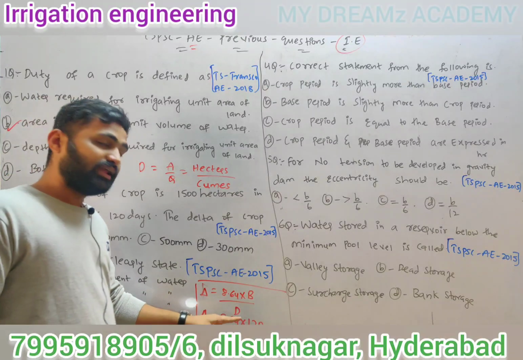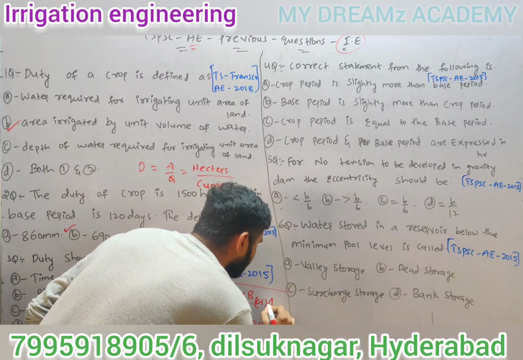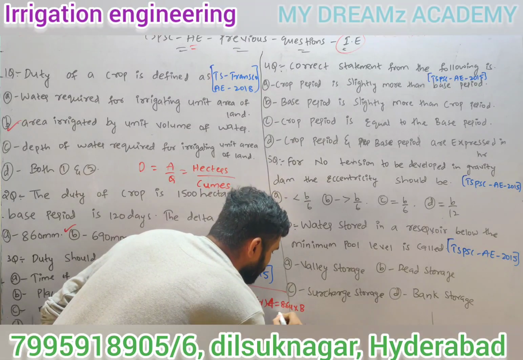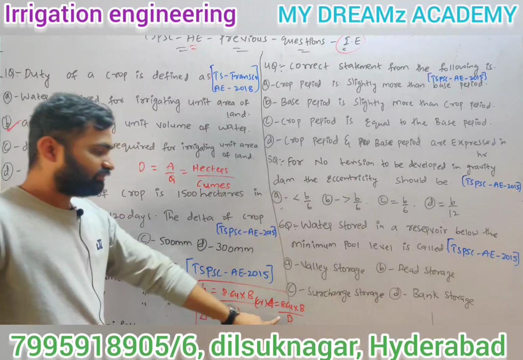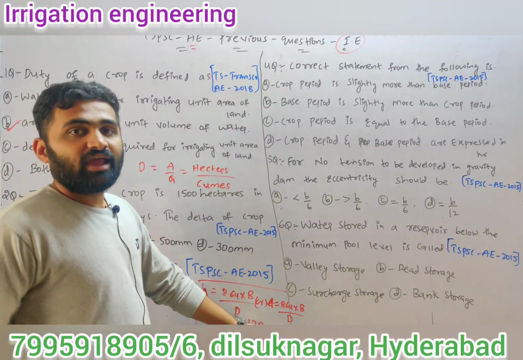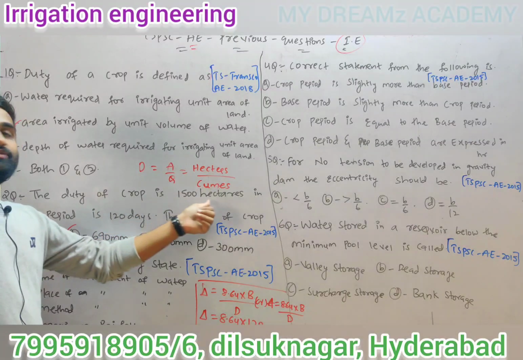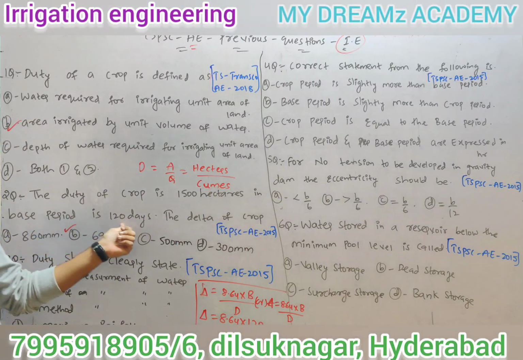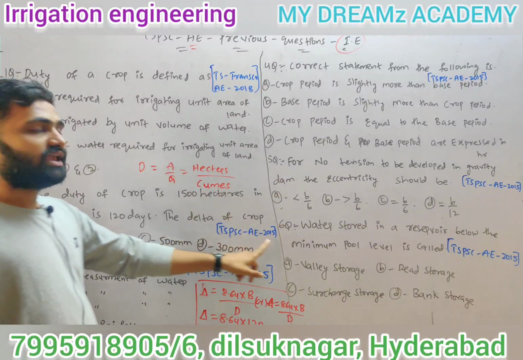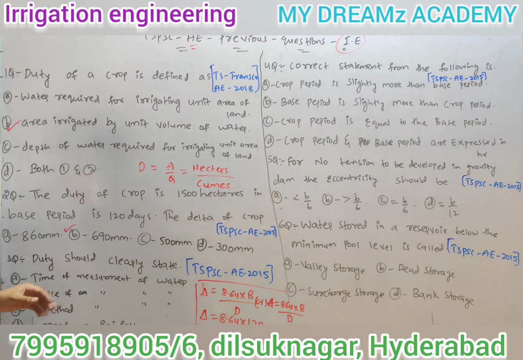So 8.64 B by D is for delta in meters. So there is another formula: if delta is in centimeters, that is 864 into B by D. So this is when delta is in centimeters. So if you calculate 864 into B by D, it is very easy, and in a quicker way you will get the answer. So here the duty of a crop is 1500 hectares per cumec, base period is 120 days, the delta of the crop is 690 mm. So this is TSPSC AE 2015.